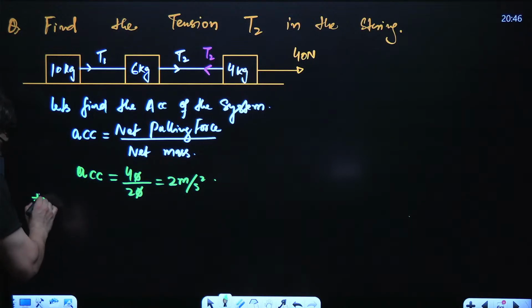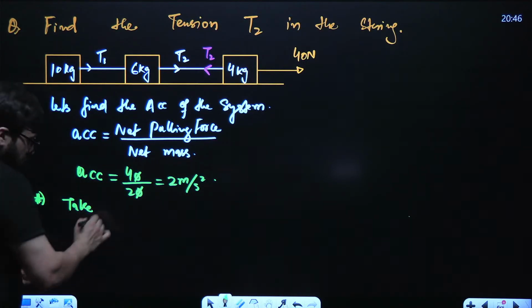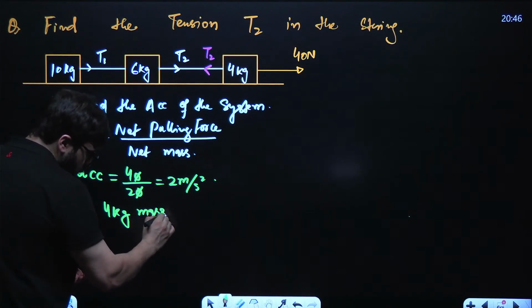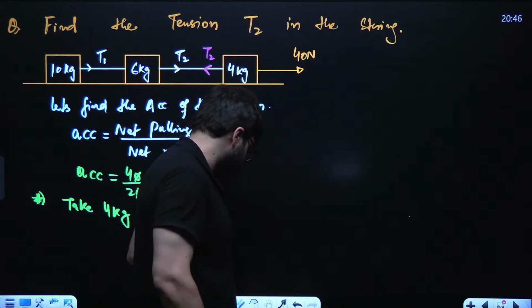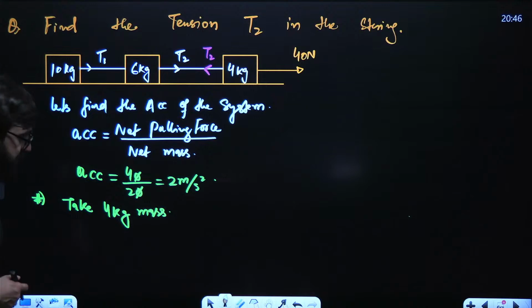Now, I'll write over here, take the 4 kg mass. I would want you guys to take this 4 kg mass exactly over here.